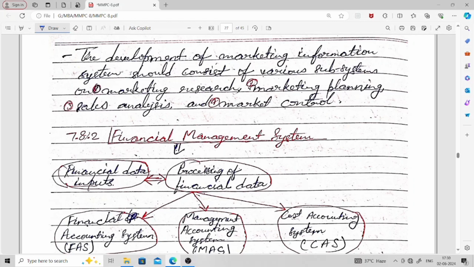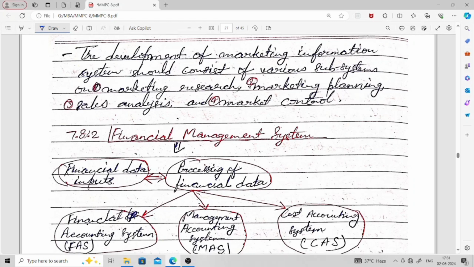The marketing management system should consist of marketing research, marketing planning, sales analysis and market control. These are the subsystems which come under the marketing management system.